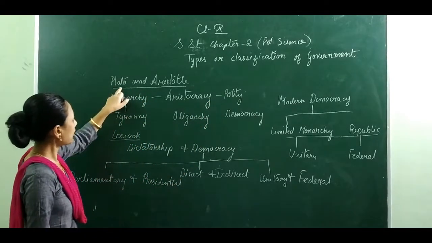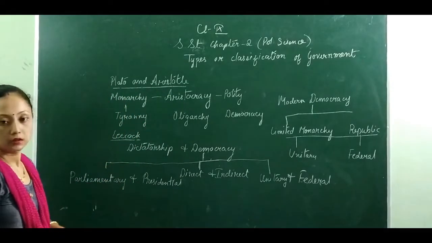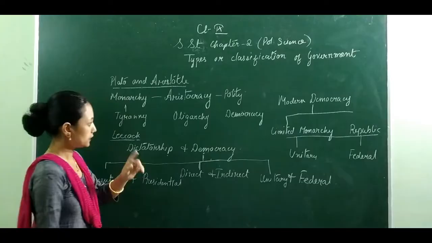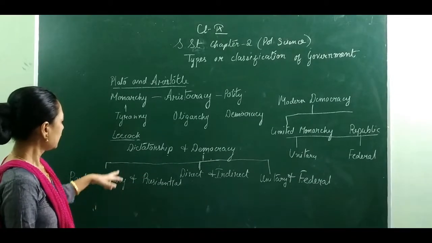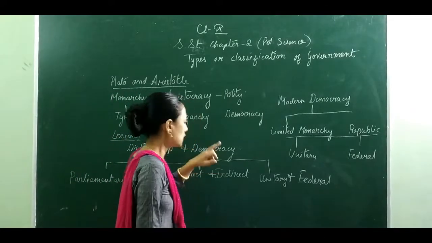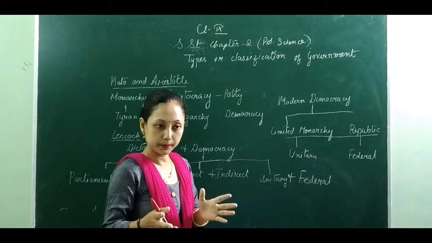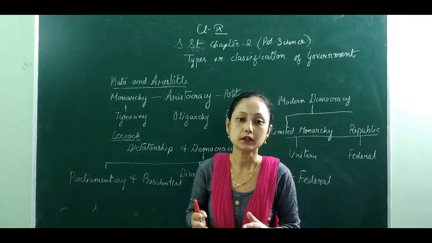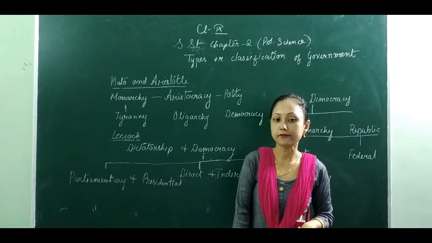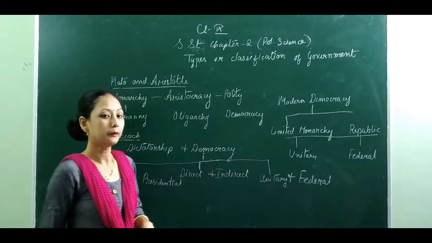Now, after Plato and Aristotle, we have another philosopher known as Leacock. Leacock has classified the government in this form. First of all, we will see that he differentiates between dictatorship and democracy. Democracy is a country where the government works for the people, by the people, and is of the people. Another one is dictatorship. Dictatorship is a form of government where the government rules against the people.